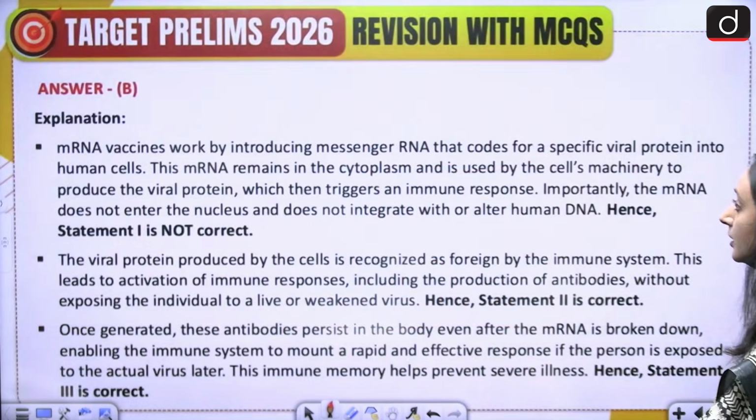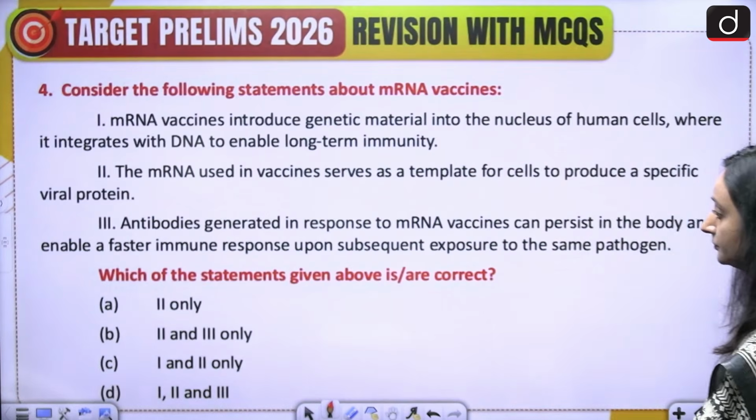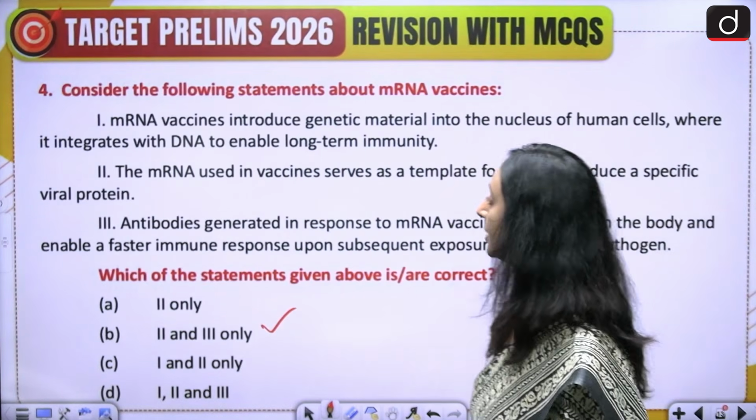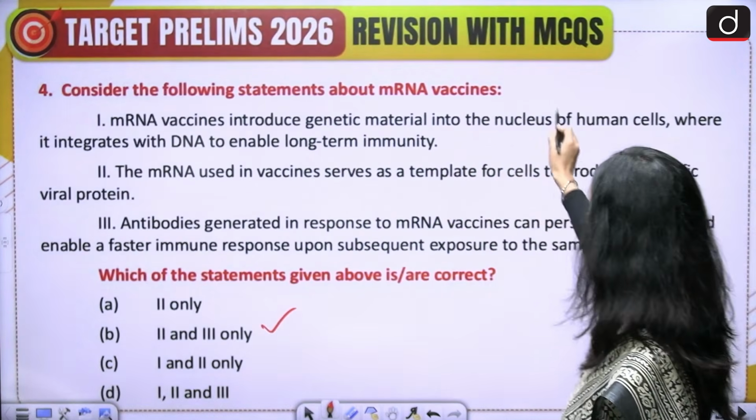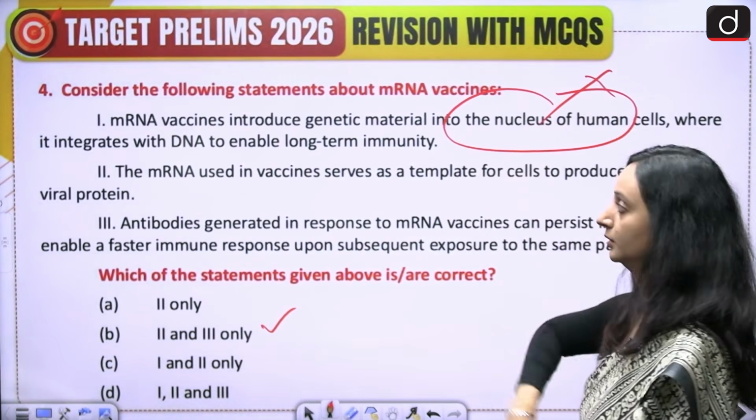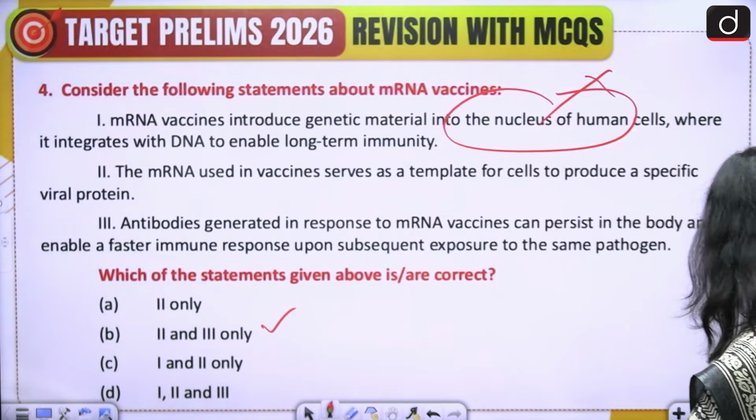So the correct answer here would be B, 2 and 3 only. The mRNA vaccines introduce genetic material into the nucleus of human cells. No, this is incorrect and the other two are correct.